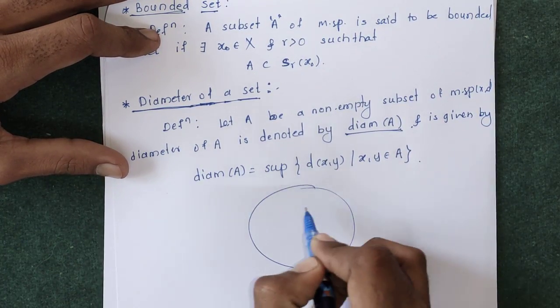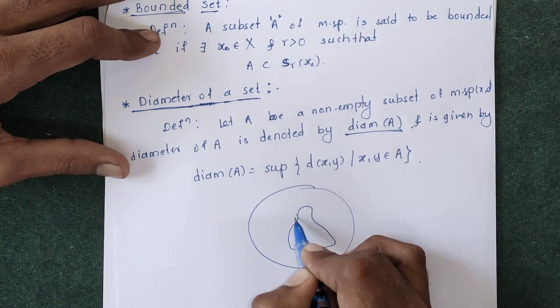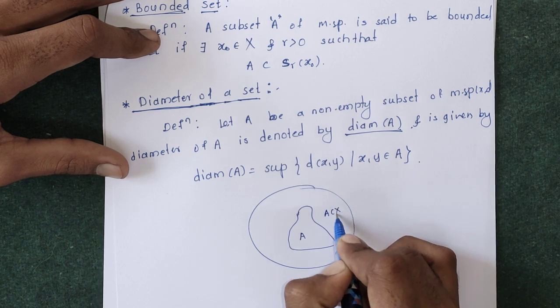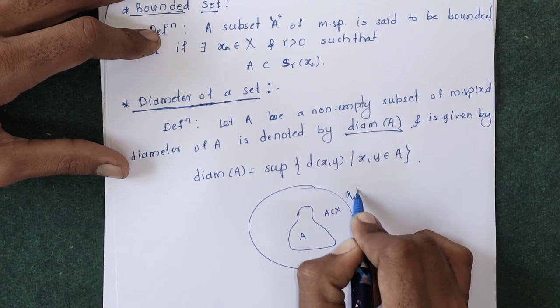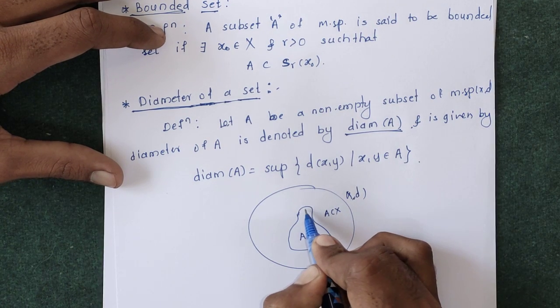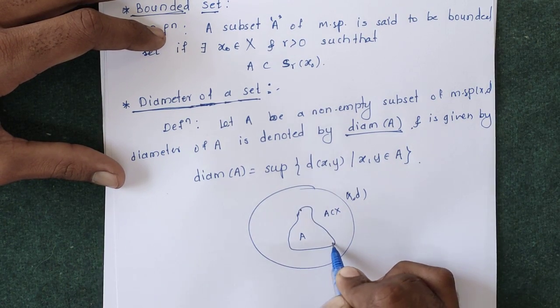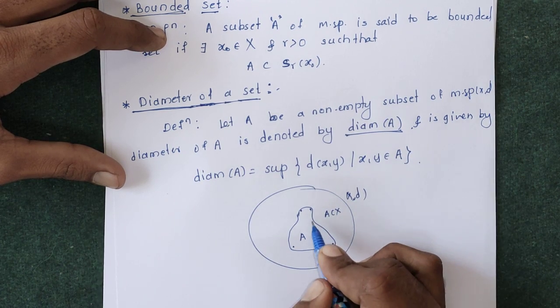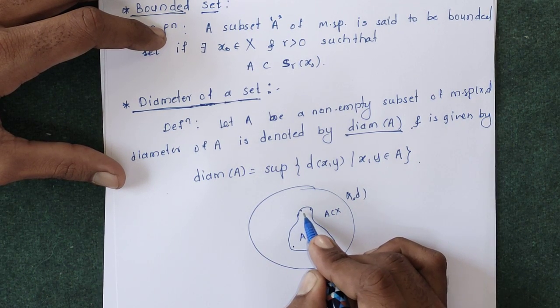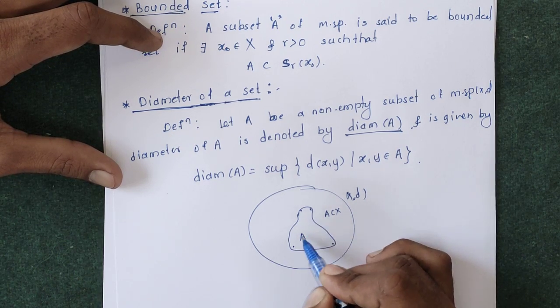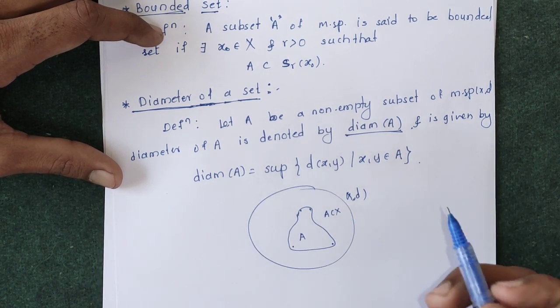Suppose this is metric space (X, d), and suppose this is the subset A, which is a subset of metric space X. Now diameter of A means the maximum distance between points. We have to check each and every pair x and y, and the maximum distance between any 2 points of the set is nothing but the diameter of that set.